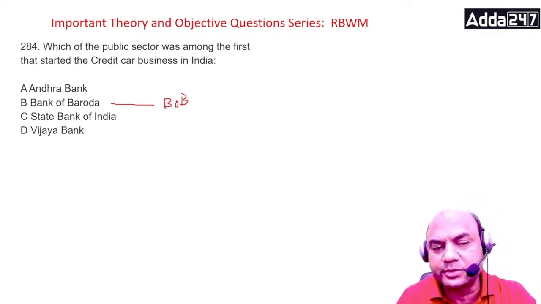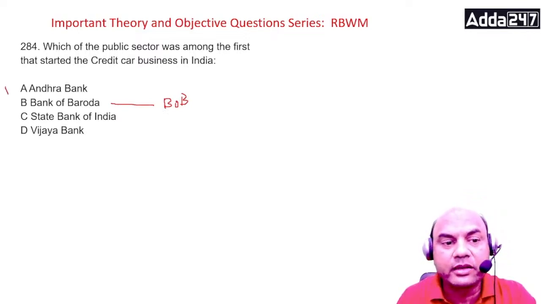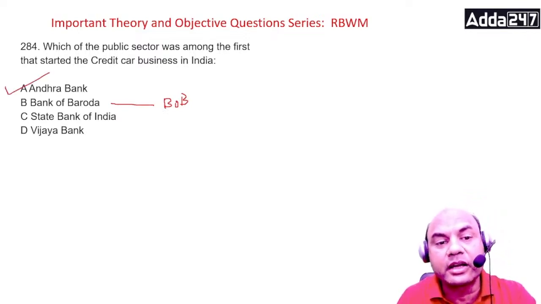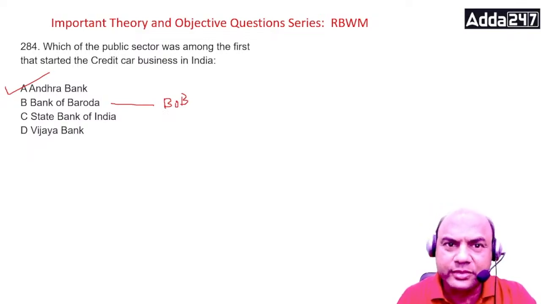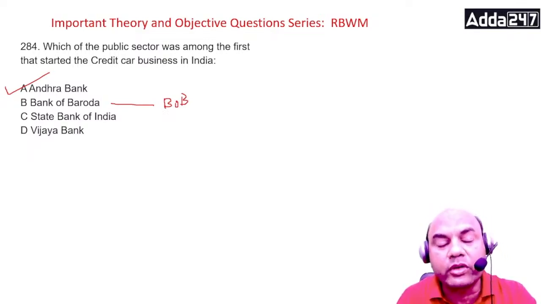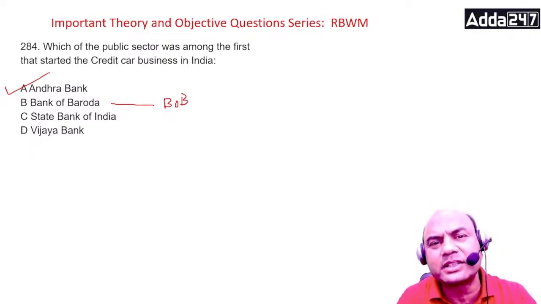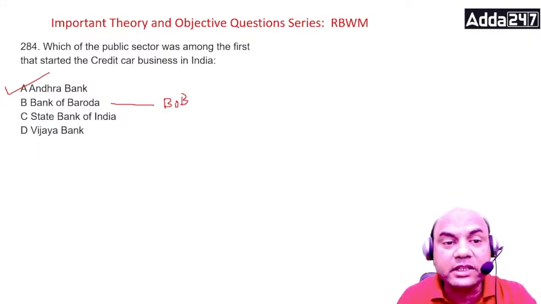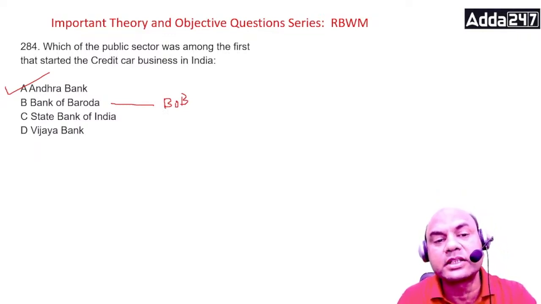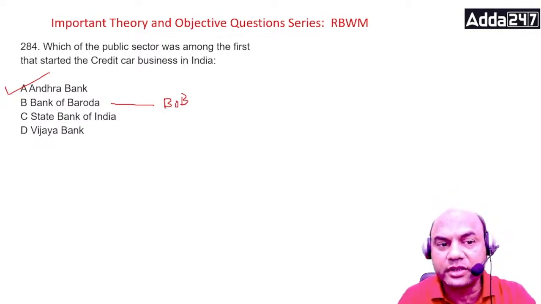SBI was not the first bank. It was Andhra Bank. Andhra Bank started the credit card business first in India as an Indian bank. Of course, other banks were there. If you consider the foreign banks, then it was Citibank and Standard Chartered. That's okay. But among public sector banks, Andhra Bank started this credit card business. Okay.